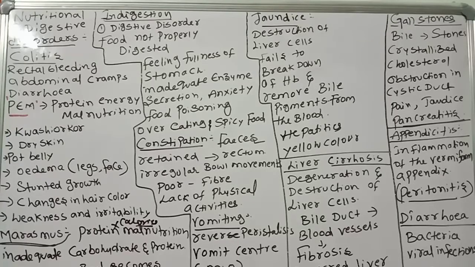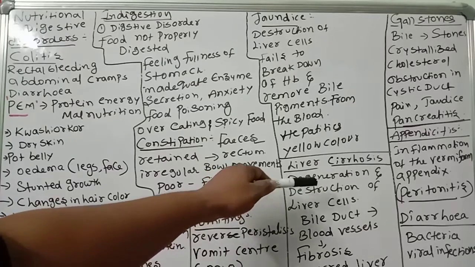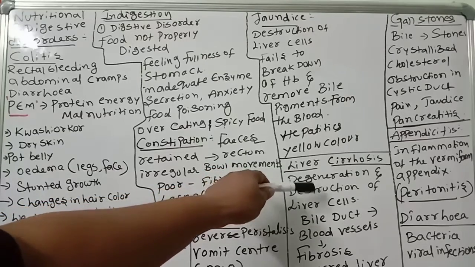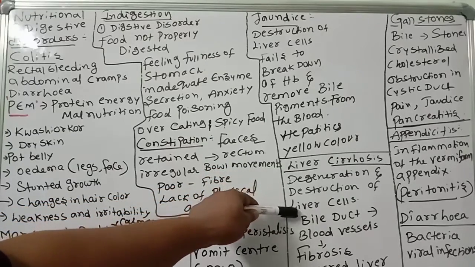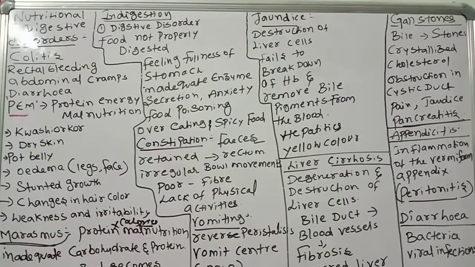Next, liver cirrhosis. It is a chronic disease of the liver that results in the degeneration and destruction of liver cells. So it's a chronic, long duration disease, with degeneration and destruction of liver cells. Liver cirrhosis occurs especially in those who drink too much alcohol.